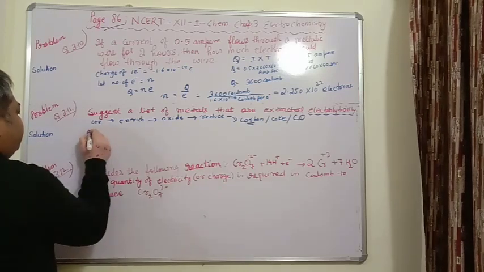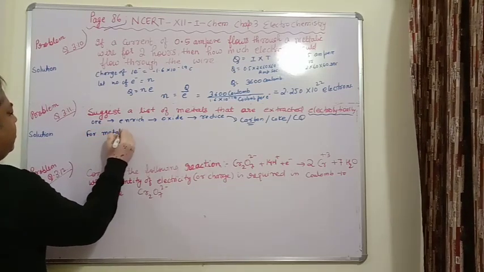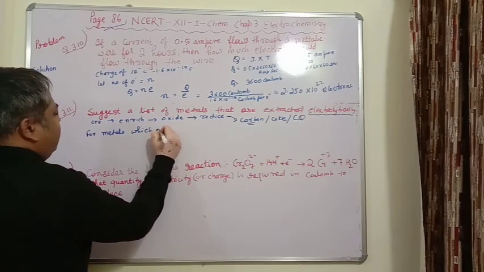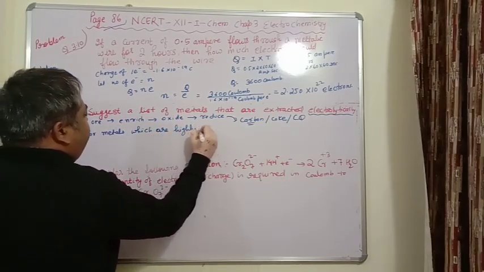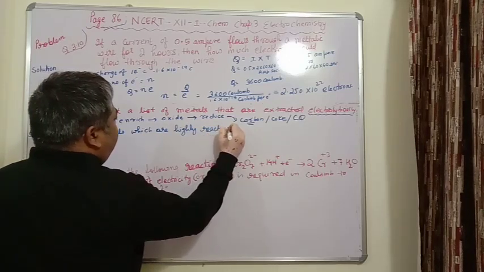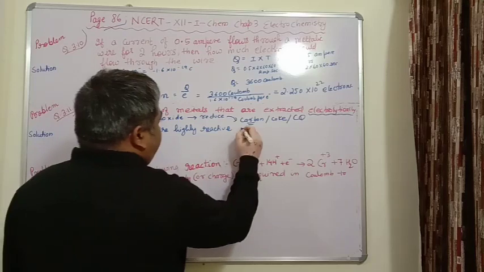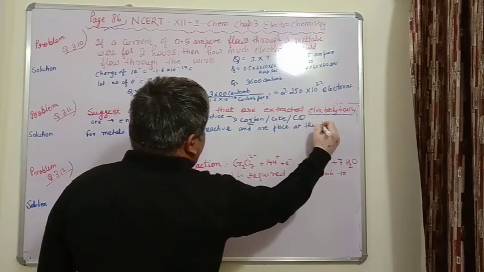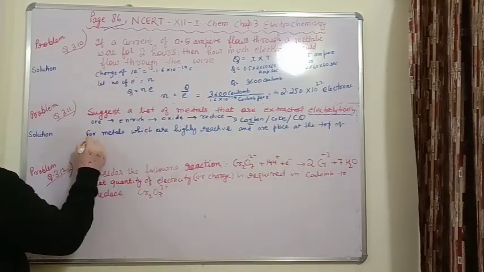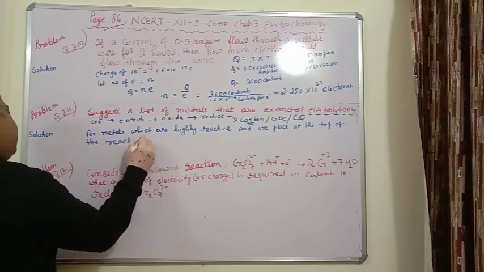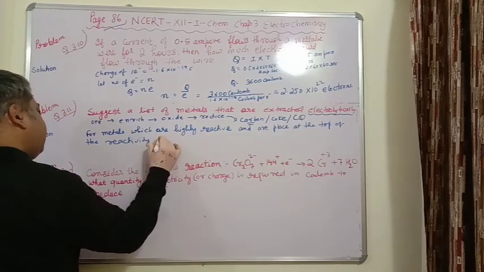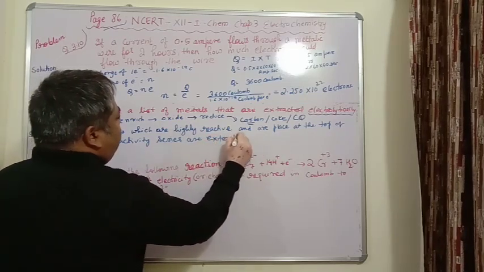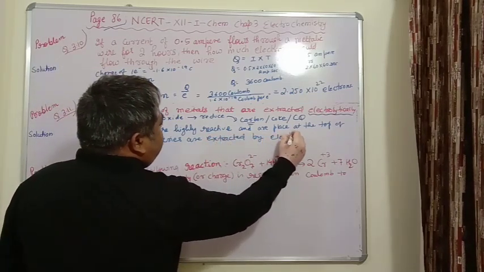So metals which are highly reactive and are placed at the top of the reactivity series are extracted by electrolysis.